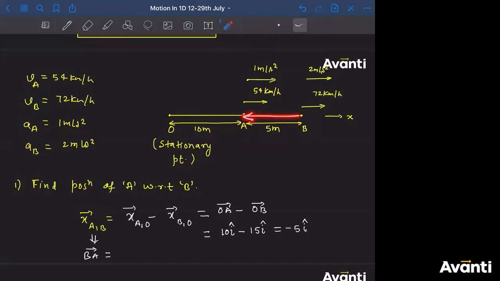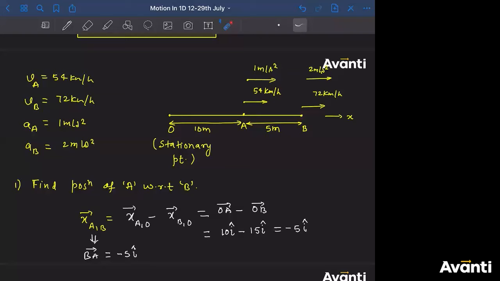Because A is the object, B is the observer. So at the object arrowed line, the head will be there. At the observer, the tail will be there. So XAB is nothing but BA line. What is the length of BA line? 5. What is the direction of BA line? Towards negative x-axis. So minus 5 I cap. I get exactly the same answer using this method also.